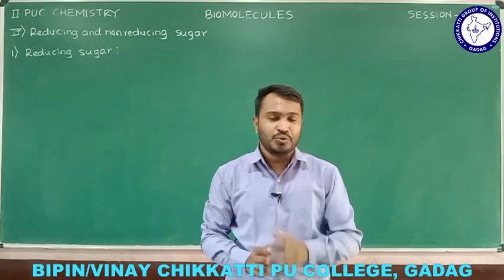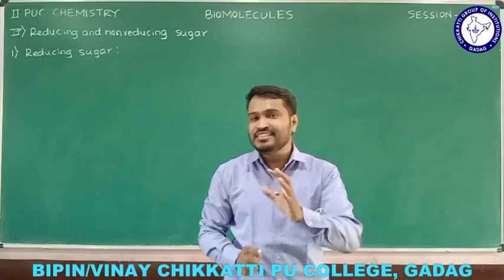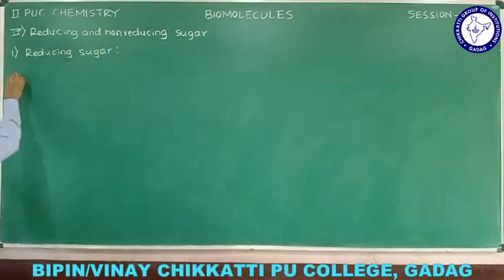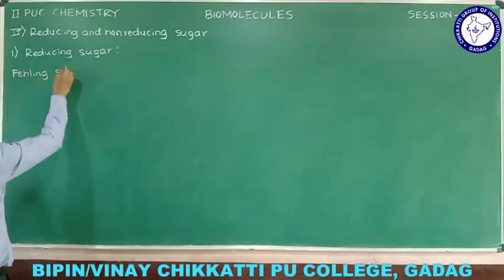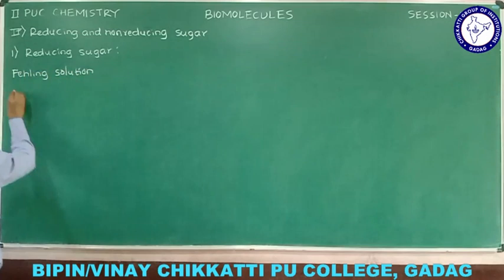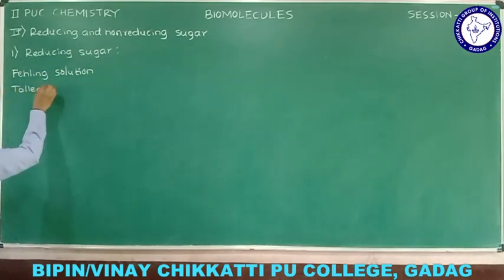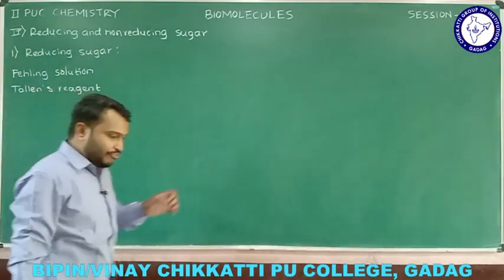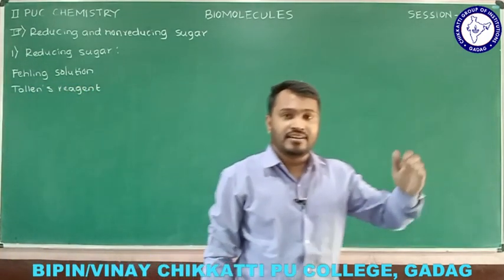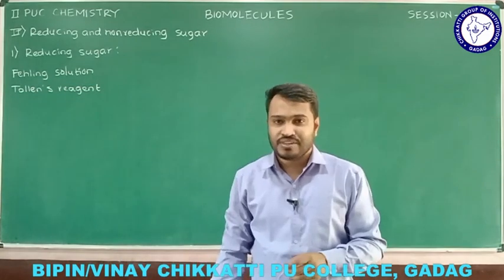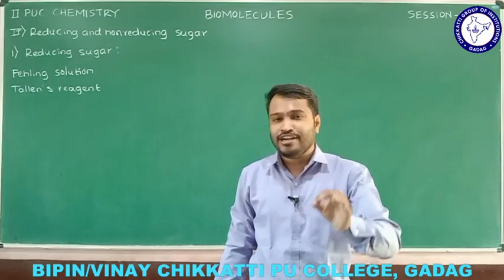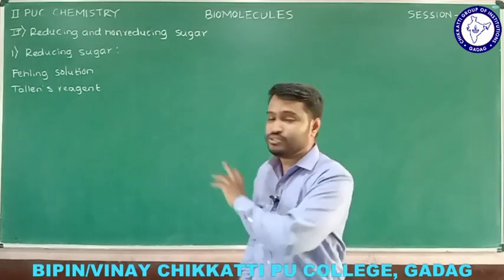We are supposed to consider 2 reagents. One is Fehling's solution and the second one is Tollens reagent. If any carbohydrate reduces these 2 reagents, that may be Fehling's solution or Tollens reagent, that carbohydrate or sugar we call a reducing sugar.